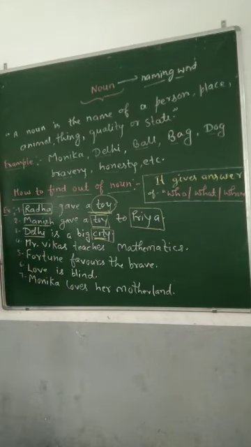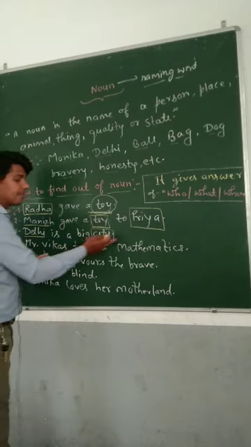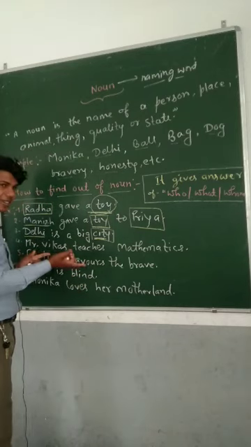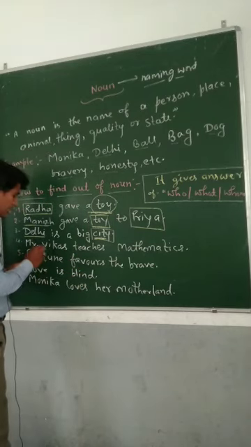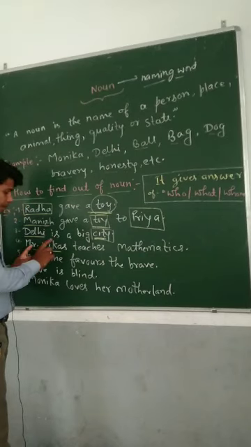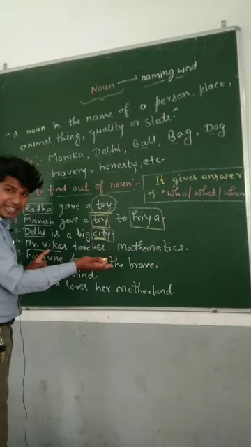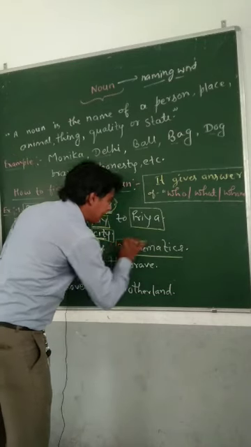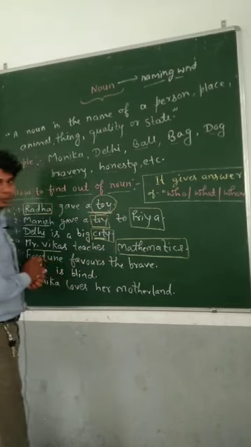Sentence number 4, Mr. Vikas teaches mathematics. Now ask a question, who teaches? We will get the answer Mr. Vikas. So Mr. Vikas is a noun. What does Mr. Vikas teach? We will get the answer mathematics. So mathematics is also a noun.